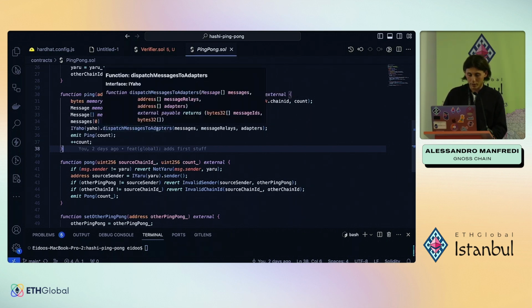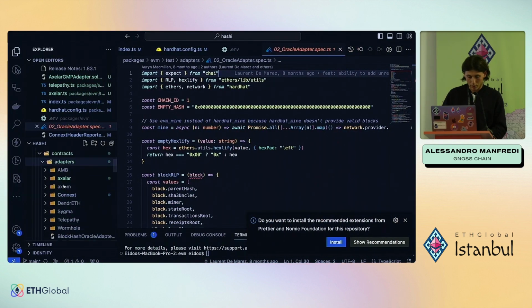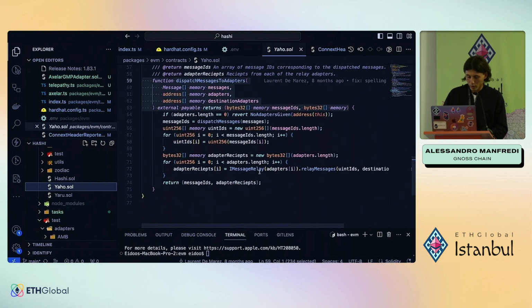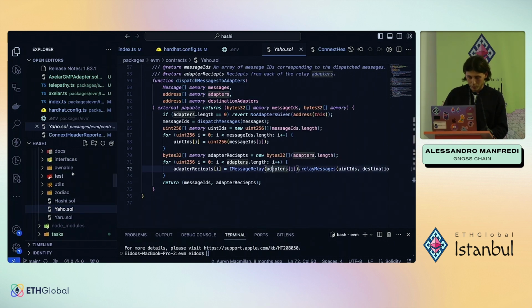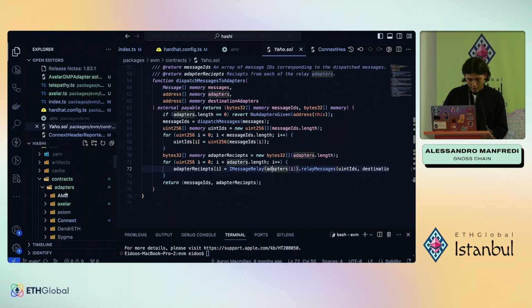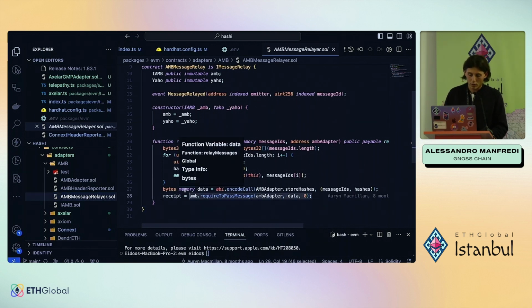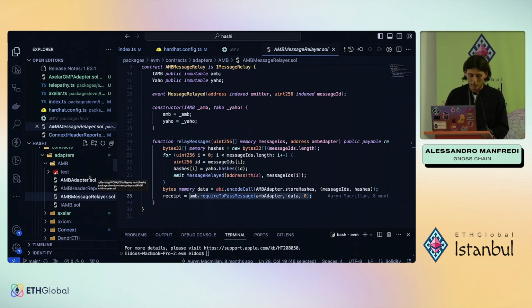Then for each adapter, Yaho, which is this contract, will call each message relay. Let me show you the message relay, it is very easy. Let me show you maybe the AMB one. It implements the relay messages function, and inside of it, it just calls the AMB bridge. And this can be done with many bridges, also with ZK light client or ZK bridges.